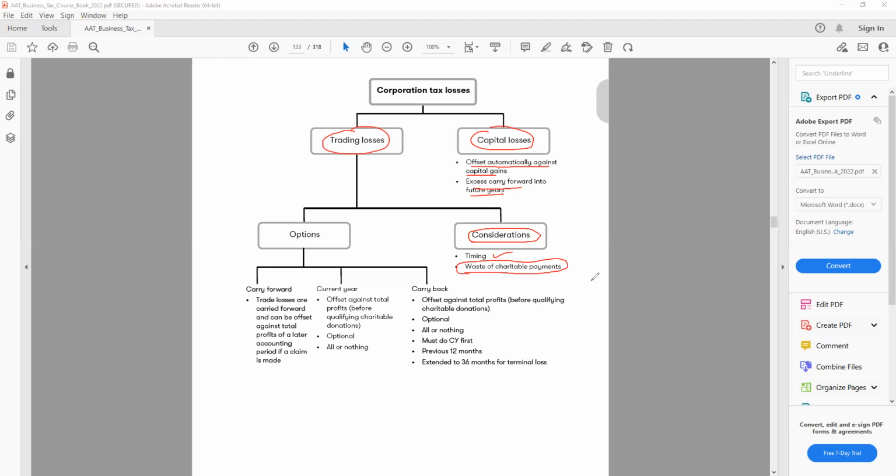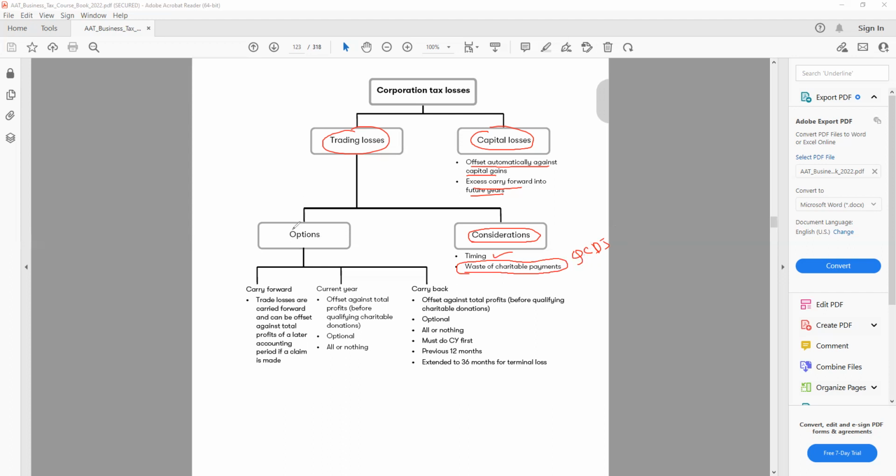So they have an allowable expense, that is QCD, qualified charitable donations, but this one I might waste because we have to use the loss before the QCD. So if I have a loss, I need to utilize the loss before the qualified charitable donation. So in some cases, we can waste that like a personal allowance.